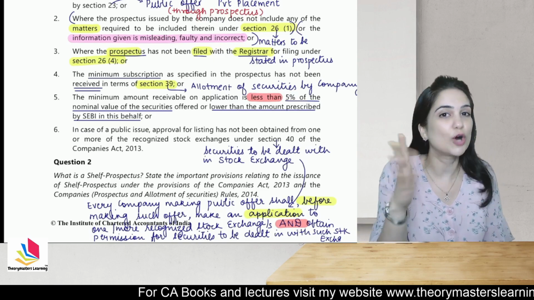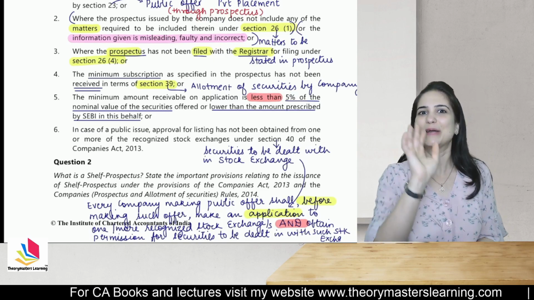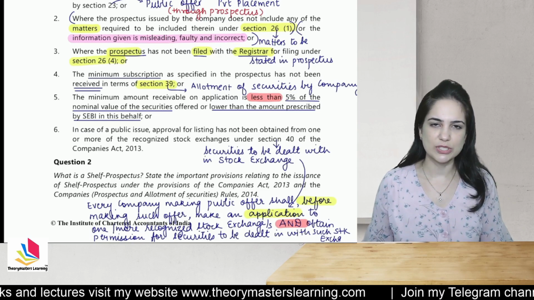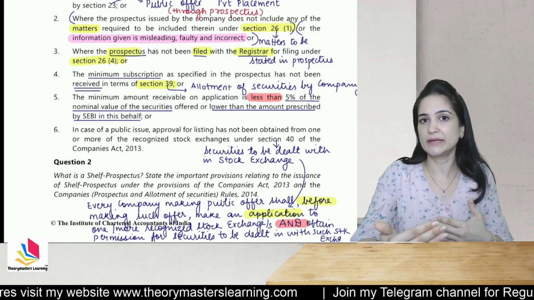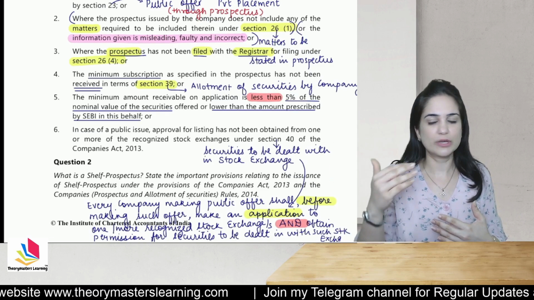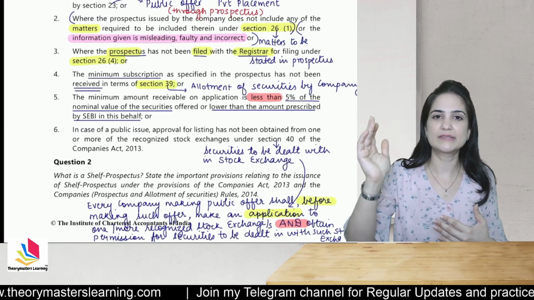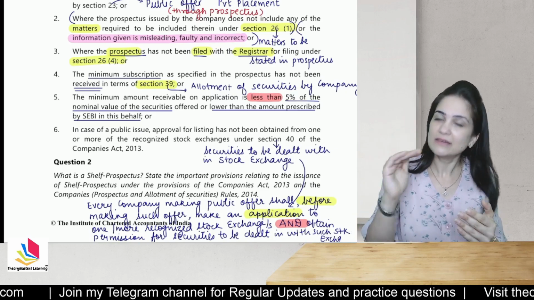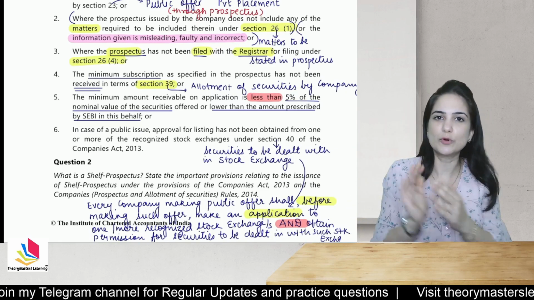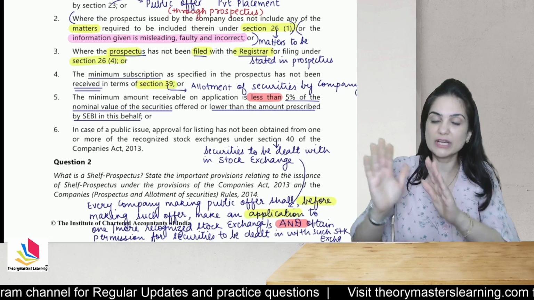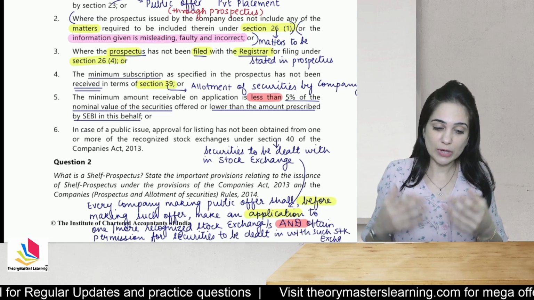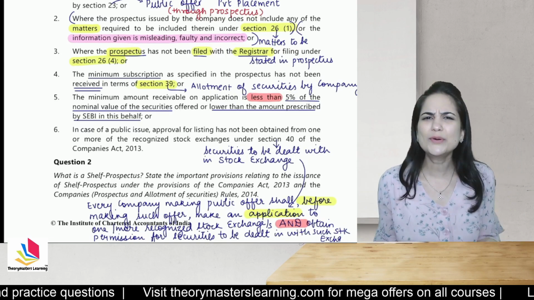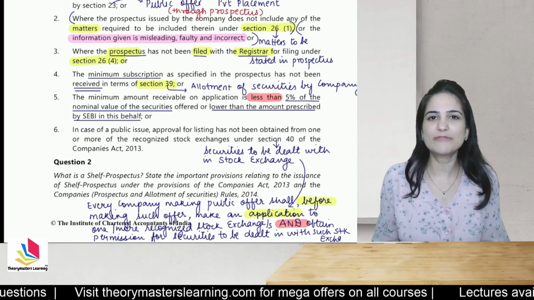You have applied, but you have not obtained the approval, and in spite of that, you have made allotments. So students, many possibilities are possible over here. You have applied, you have not received approval, they have declined, they have denied the listing, but in spite of that, you have allotted. Or you have only applied and you are awaiting their approval for listing, and in that time gap, you have allotted the shares. How can you allot without receiving approval for listing?